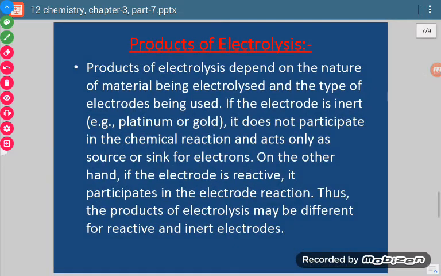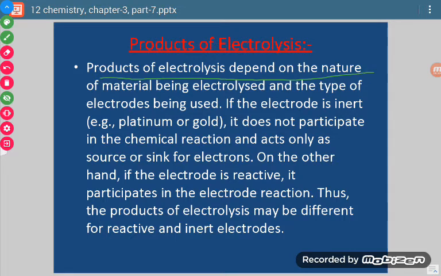Okay. Now when we are talking about electrolysis, what about the products formed? Whether products will be same in aqueous solution and molten solution, or they will be different. So what we have to remember, products of electrolysis will be different if we are taking aqueous solution or we are taking a molten form of the electrolyte. Okay, so let us discuss.